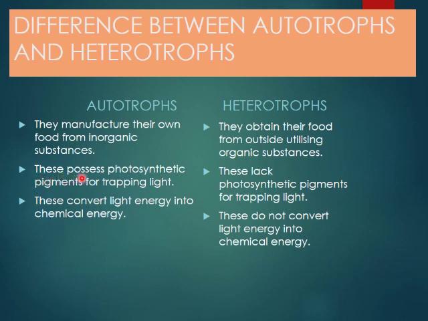Right? So the second point of difference: autotrophs possess photosynthetic pigment for trapping light, whereas heterotrophs lack photosynthetic pigment for trapping light. So what is the photosynthetic pigment in autotrophs? That is the green coloring pigment, that is chlorophyll.